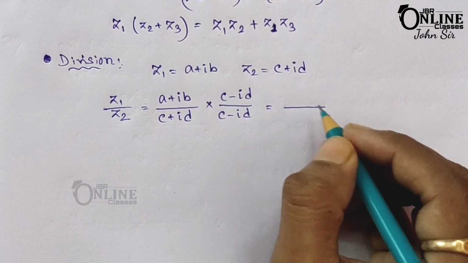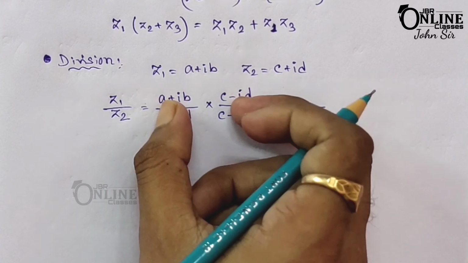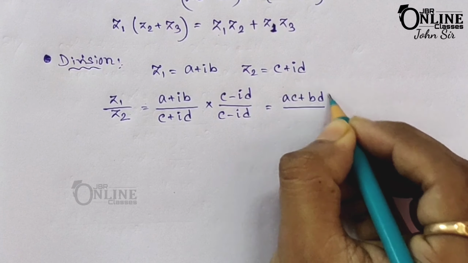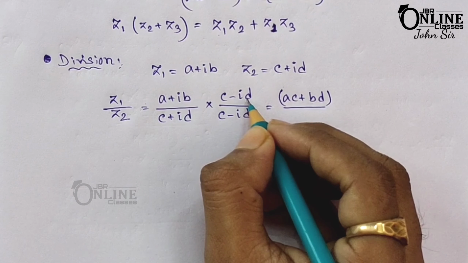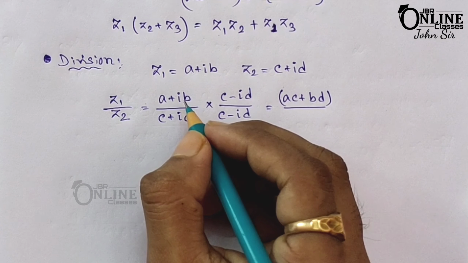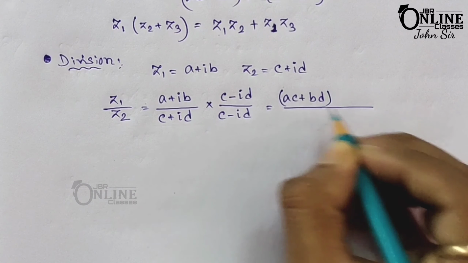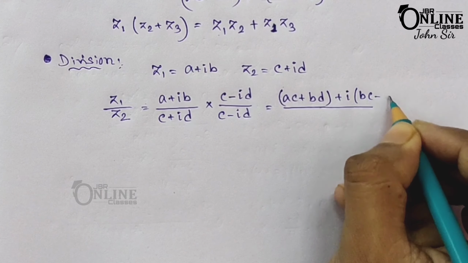Now the upper one will be the multiplication of two complex numbers, so the upper one will be ac plus bd. Why ac plus bd? Because when you multiply ib and id, it will be i squared, and i squared means -1, as here also minus, so minus minus plus. So ac plus bd, and i common, bc minus ad.